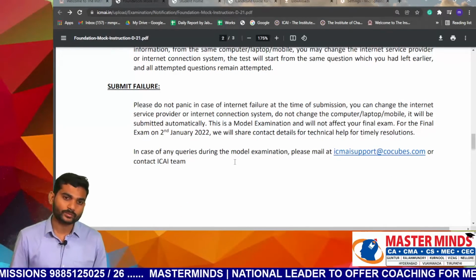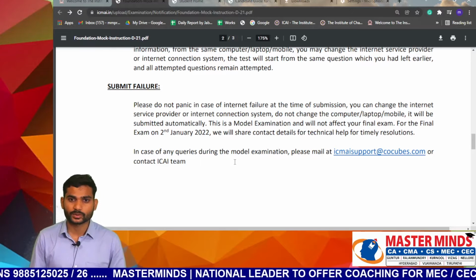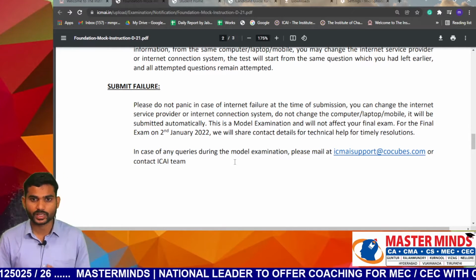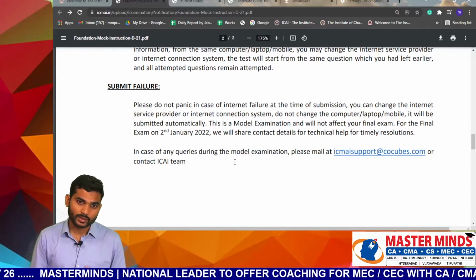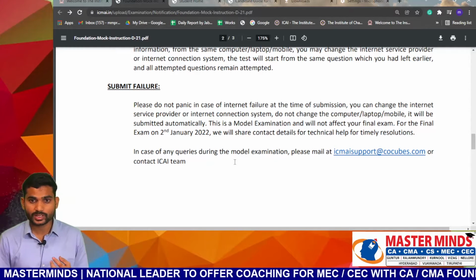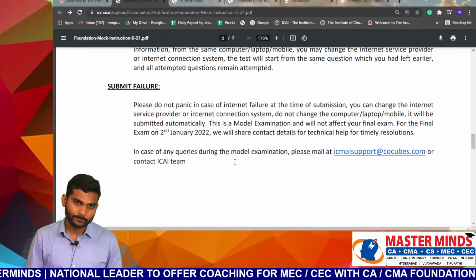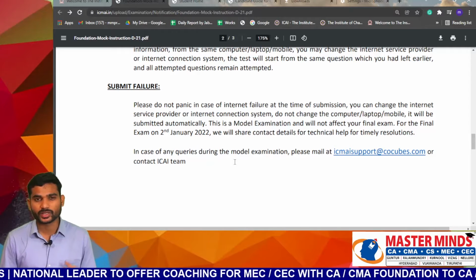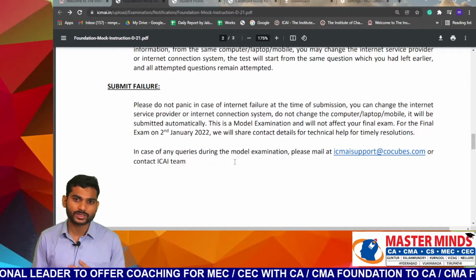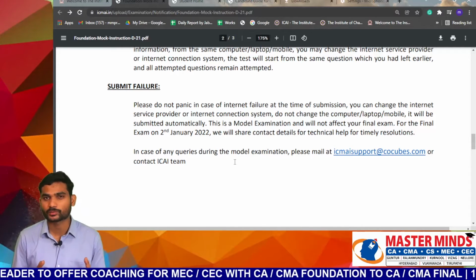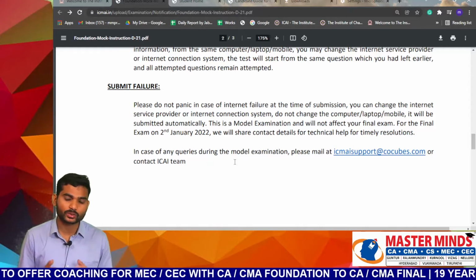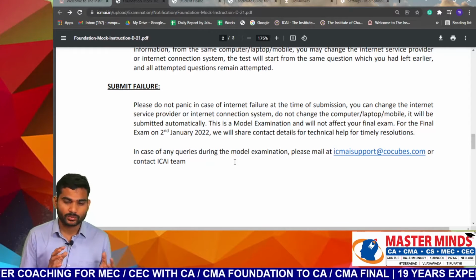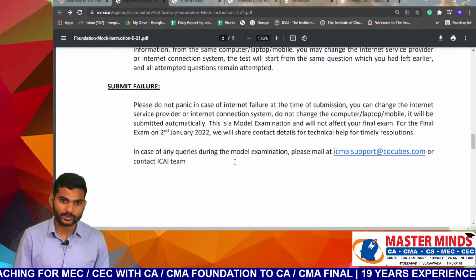Please do not panic about an internet failure at the time of submission. You can change the internet service provider or internet connection system. Do not change the computer. This is very important. In case of internet failure, you may change the internet service provider, but you can't change your device, that is your computer, laptop or mobile phone. You have to continue with the same device, but you may change the internet service provider.